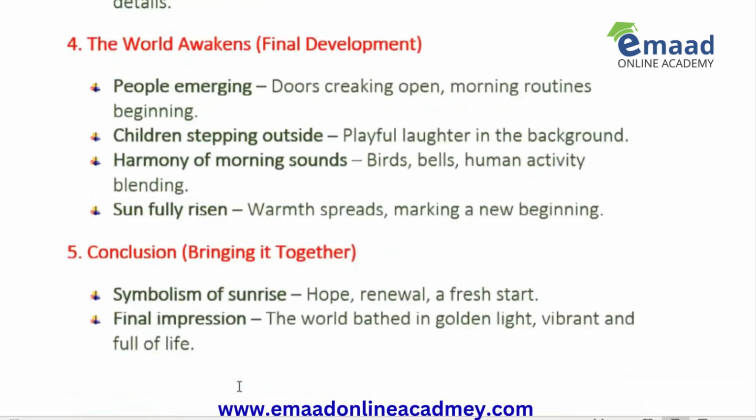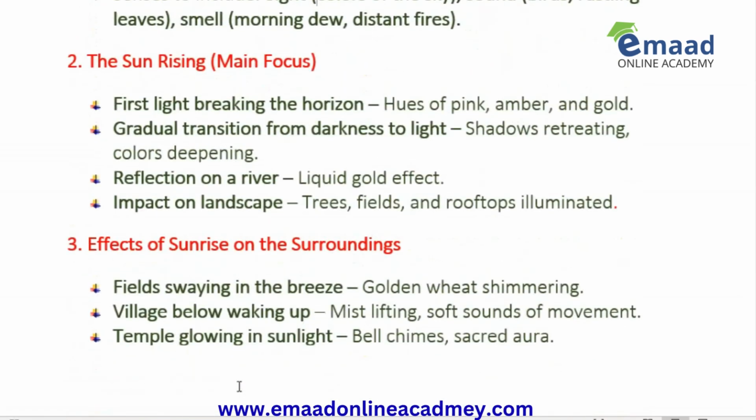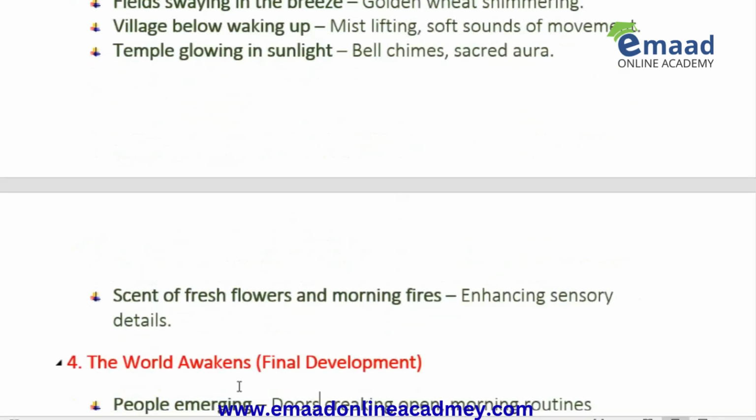You can also bring other points like this. You can make a list. You can bring all the points under certain headings in your mind. You can create this rough plan or sketch, because on exam day you will have one complete hour for this descriptive writing. Just spend 10 minutes in planning and spend rest of the time for writing.